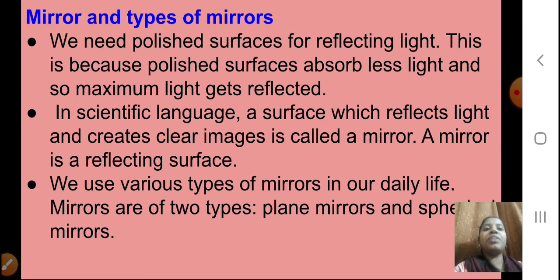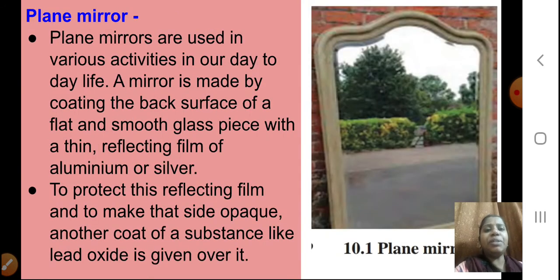Okay, students, now plane mirror. The plane mirrors are used in various activities in our day-to-day life. Yes, every day at your home also you are using a plane mirror, right, students? A mirror is made by coating the back surface of a flat and smooth glass piece with a thin reflecting film of aluminium or silver.